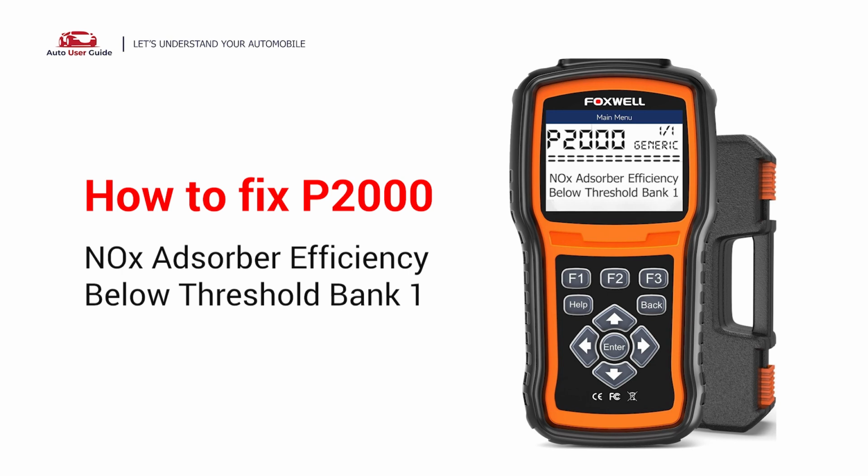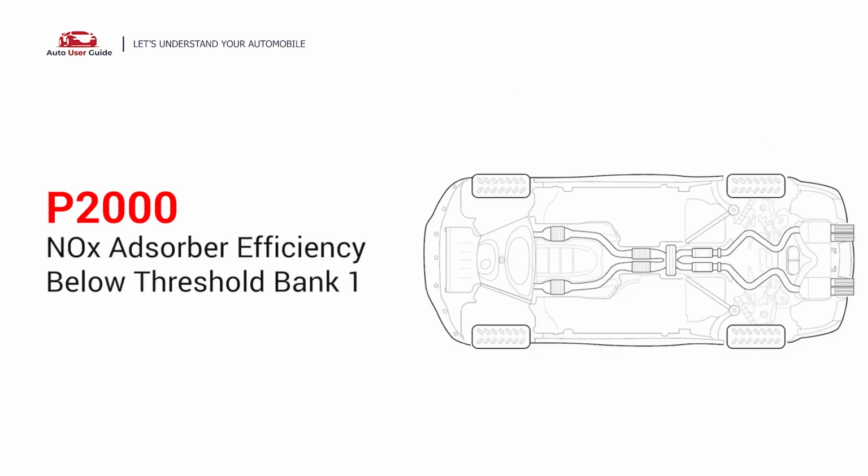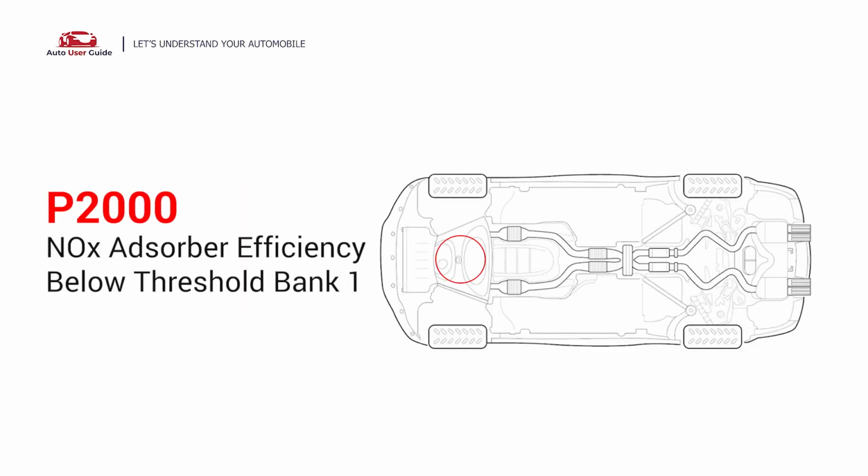If you are getting a P2000 error code, this video is going to show you 3 practical solutions to fix the error code at home. This means that the NOx trap, which is part of the vehicle's emissions control system, is not effectively reducing nitrogen oxides. Under this circumstance, short-distance driving is permitted, but your vehicle should be repaired as soon as possible.